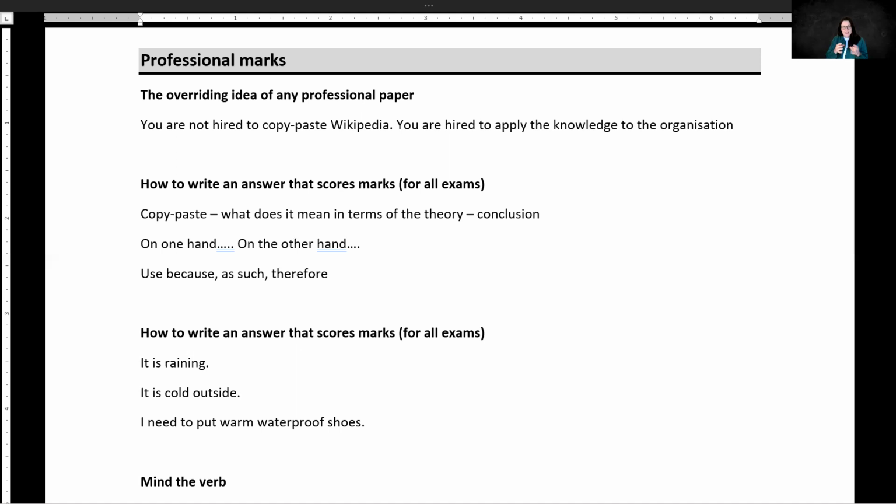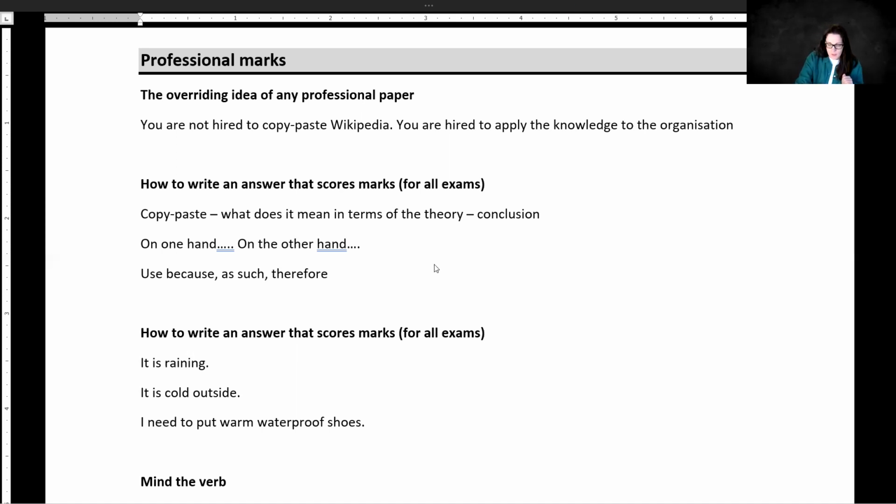So this means that you need to come up with as many different relevant points as possible. And obviously, it's easier to do when you look at the issue from different perspectives. That's why you need to do on one hand, on the other hand. You need to use words such as because, therefore, such as, consequently, so, and so on, because you need to explain, justify.